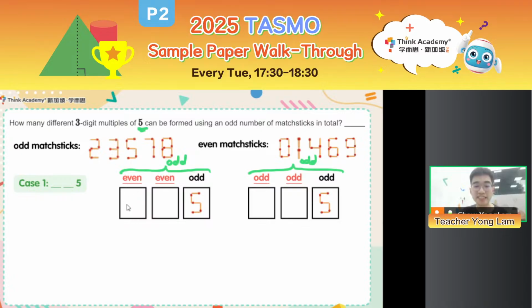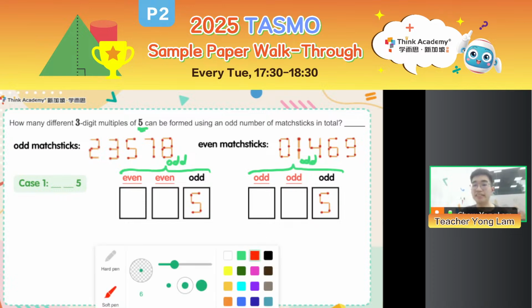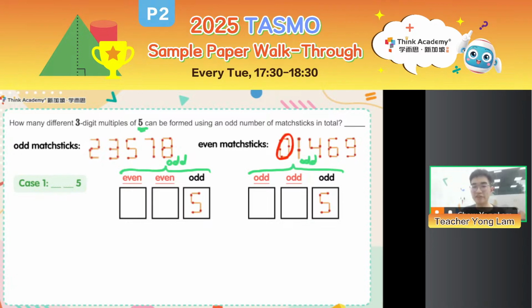Now in the hundreds place, even matchsticks: 0, 1, 4, 6, 9. Remember which digit is sus? Right, the 0, this digit is sus because 0 cannot be at the highest place. Which means, how many different digits can I form for my hundreds place here? Can I use 0? I can't use 0.